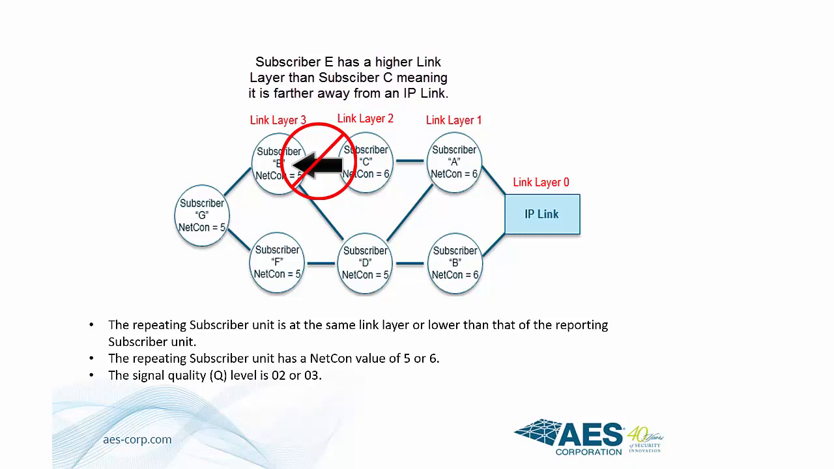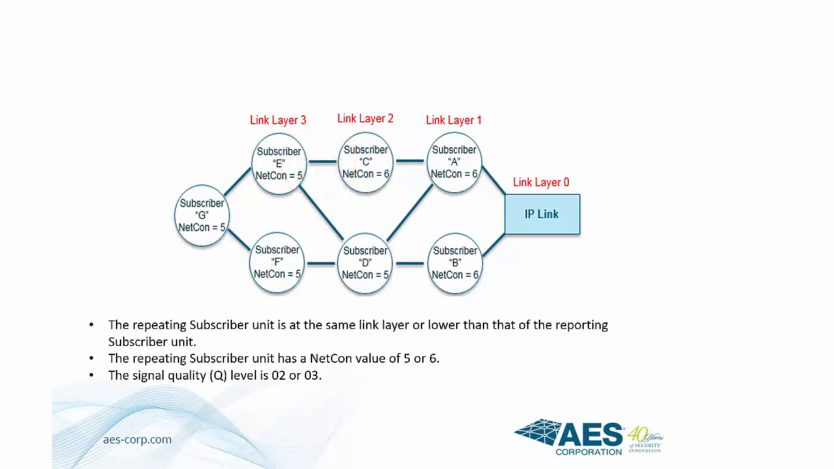Note that subscriber E is a link layer of 3. This is greater than subscriber C's link layer of 2. Therefore, it will not communicate to it. Subscriber unit G has a NetCon level of 5 because it has 2 communication paths, one via subscriber unit E and another through subscriber unit F. The link layer of subscriber G would be a 4. It requires 4 hops to reach the IP link.